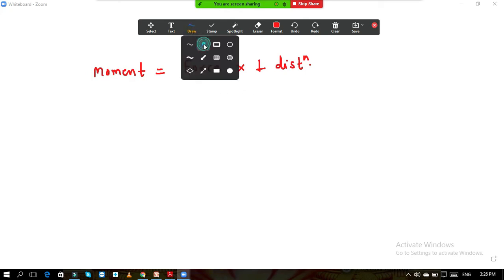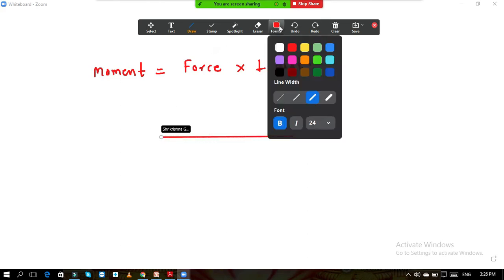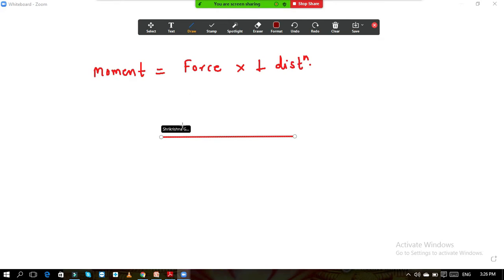Simply now, if I draw here one line, and then if I choose one point on this line, suppose this is the point A, and some force is acting here like this. This is the force which is acting, and suppose the magnitude of this force is 10 kilonewton, and the distance of this force, suppose it is 2 meter.